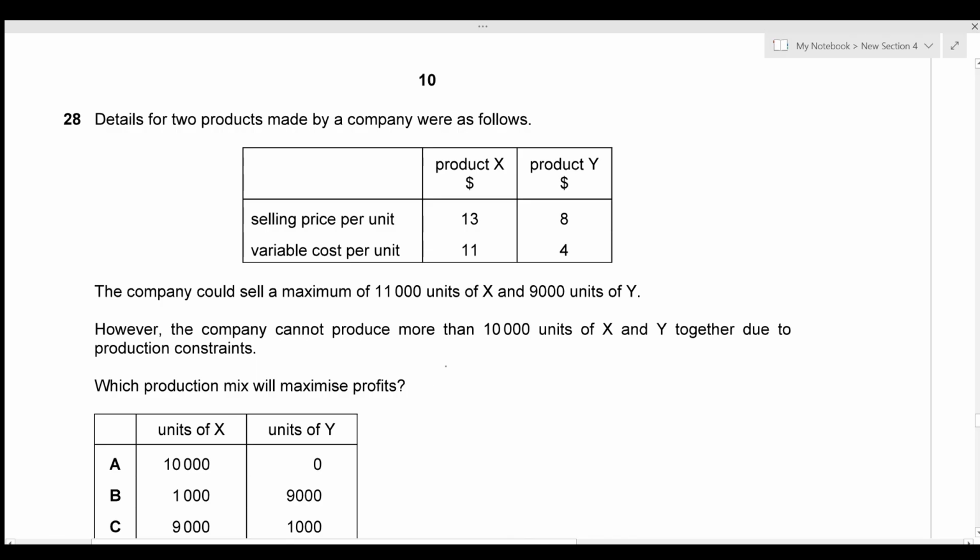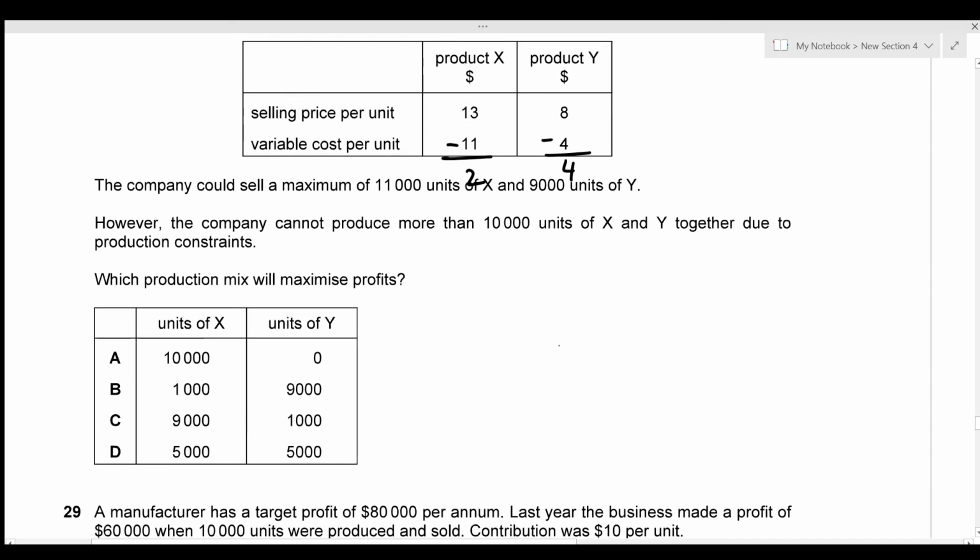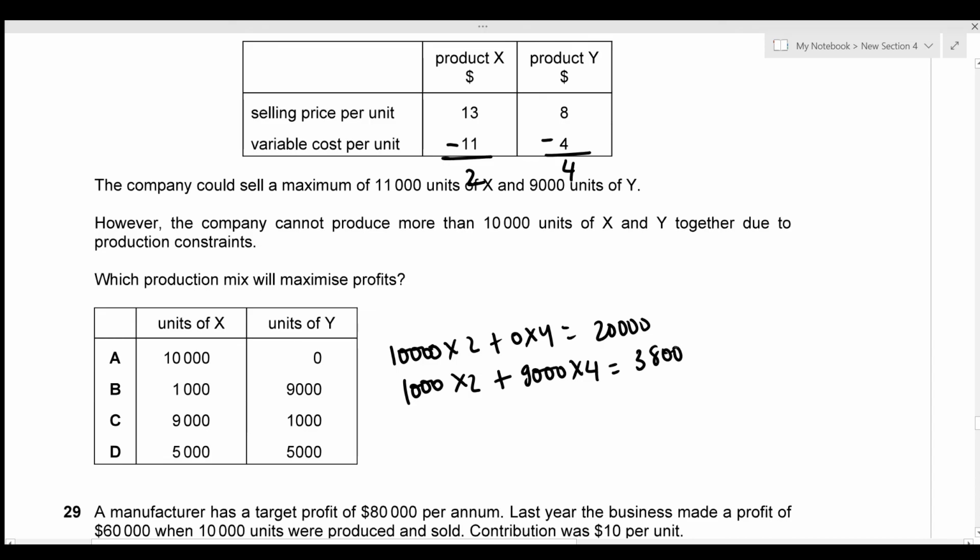So I'm just going to figure out the individual profit first. For product X, the profit is going to be 13 minus 11, which is 2. And the profit for product Y is 8 minus 4, which is 4. So if we're producing 10,000 units of X and 0 units of Y, that's going to give us a profit of 10,000 into 2 plus 0 into 4, which is 20,000. And if we're producing 1,000 units of X, that's 1,000 into 2, and 9,000 units of Y, that's 9,000 into 4, which gives us a profit of 38,000.